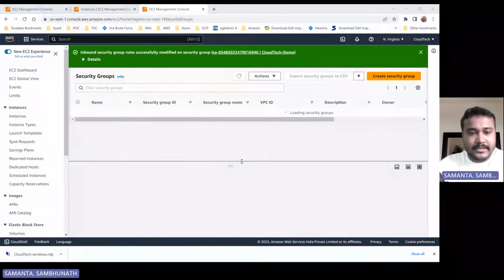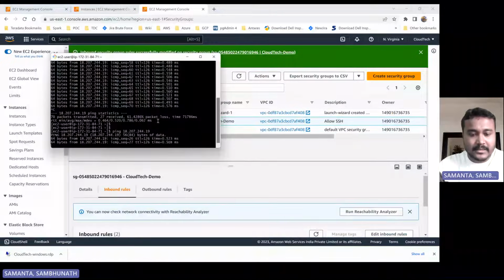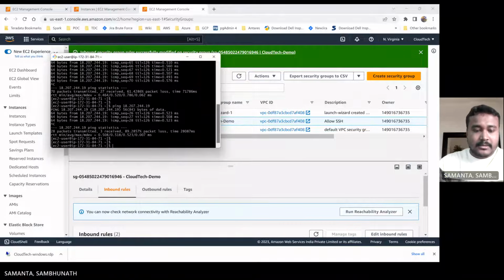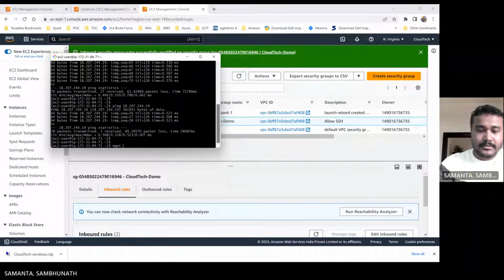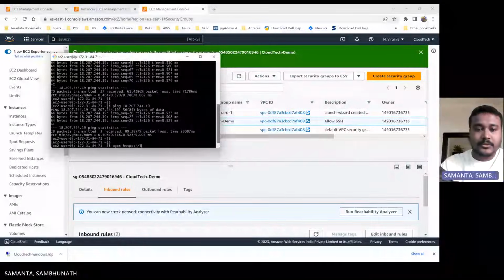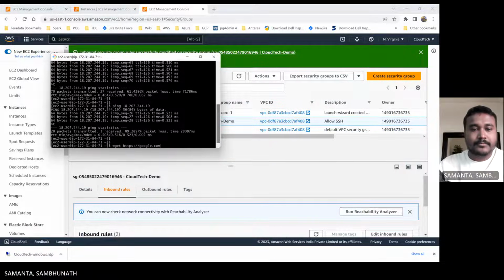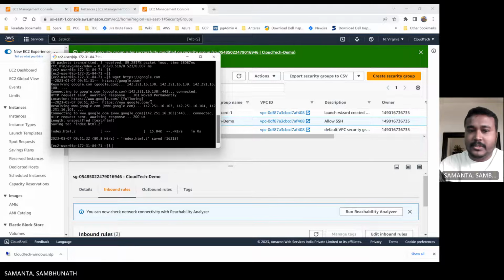Now what we'll try next is to access, now it is started, some HTTP or HTTPS, right? Suppose google.com. Now we are able to do it, right? So this is an outbound request, right? We are making the outbound request.